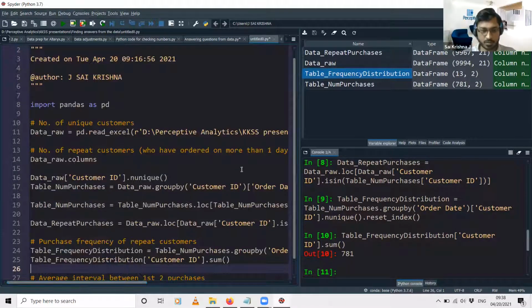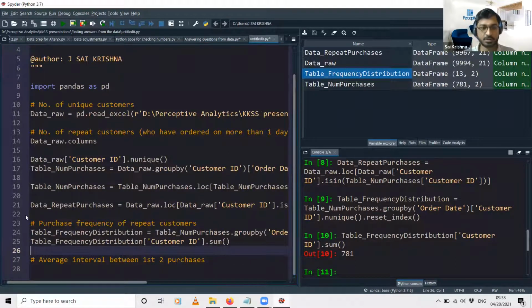Okay, in the interest of time, we move on to the last part of the exercise. The next question that we need to answer is the average interval between the first 2 purchases. For this, it's sort of a 2-step approach. First we'll be sorting the purchases for each customer in ascending order, and then we'll rank those purchases as purchase number 1, 2, 3, and so on.